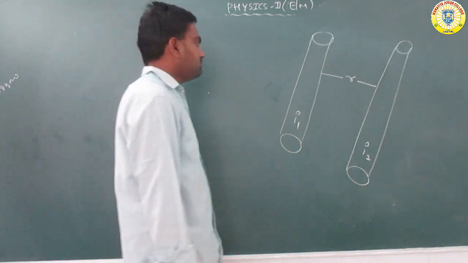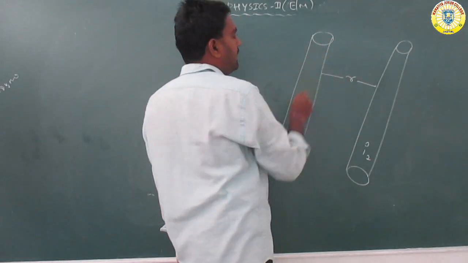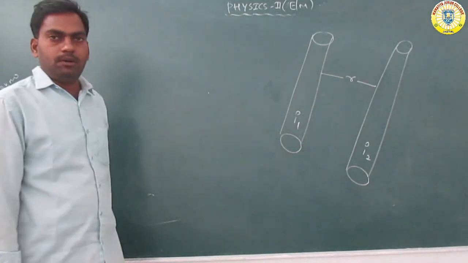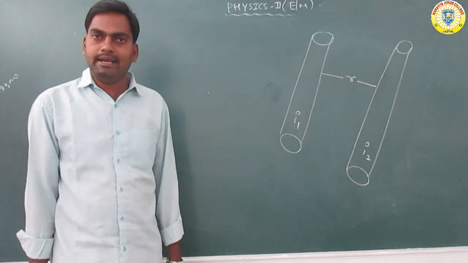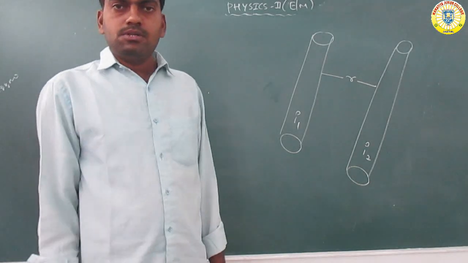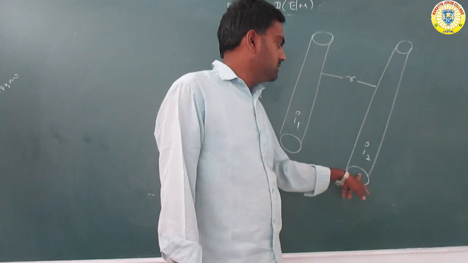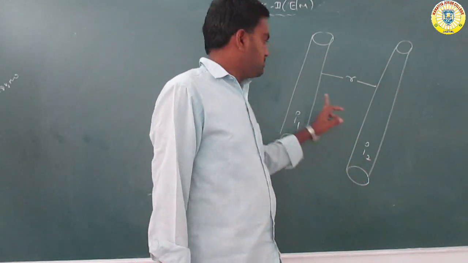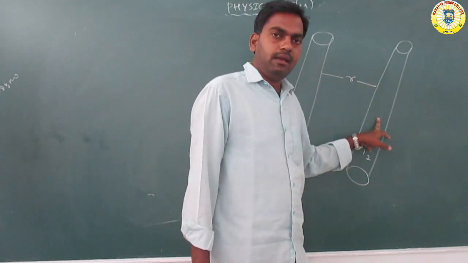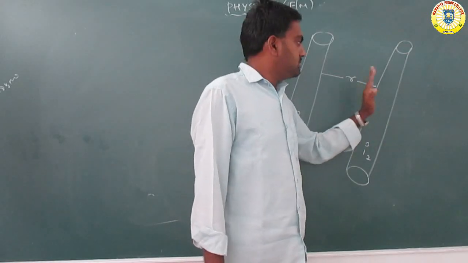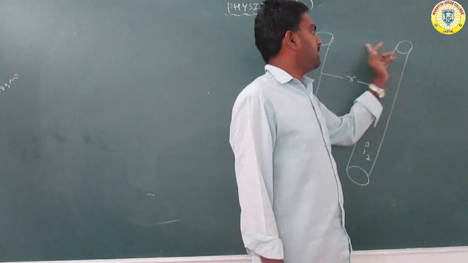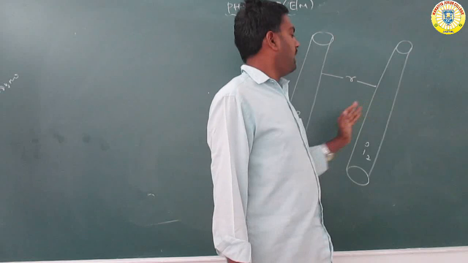So magnetic induction is developing around each conductor. Here the charged particle is placed, so some force is exerted on the conductor. Around this one also some magnetic induction develops, and I am placing this one in that magnetic induction.